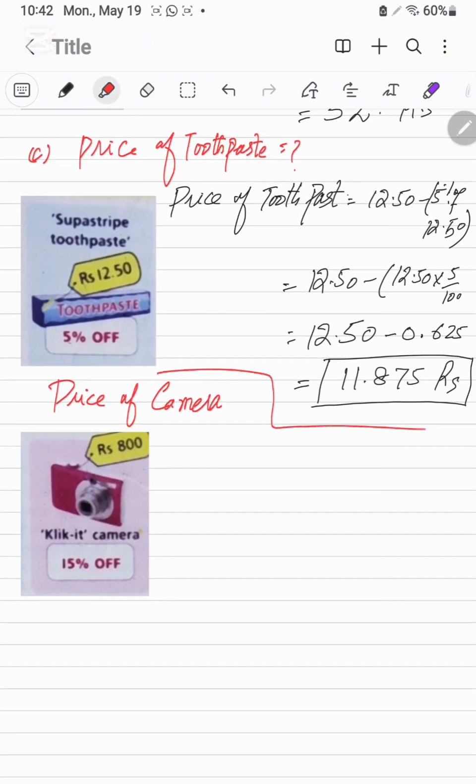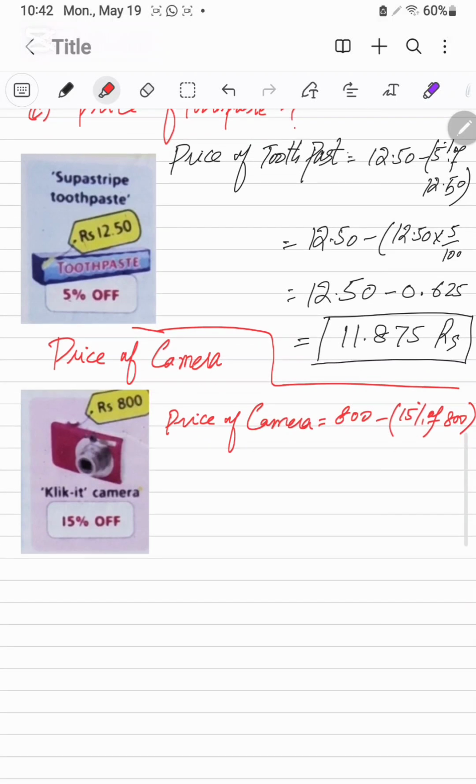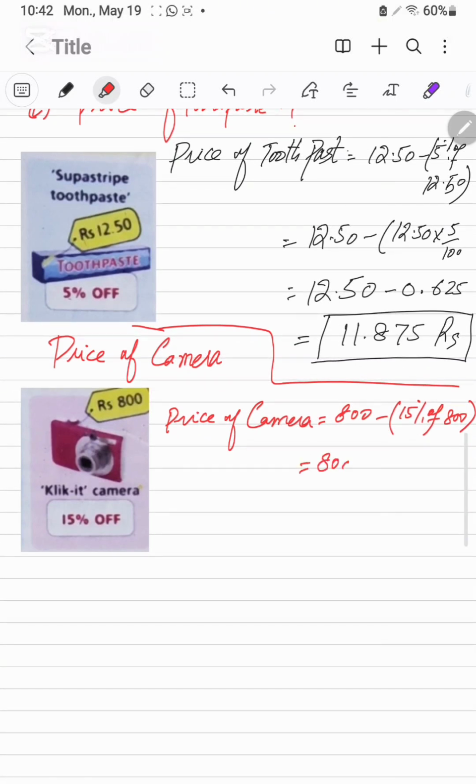Next, we are going to find out the price of camera. Original price is the 800 minus, minus will be 15% of 800. 800 minus 800 into 15 over 100.